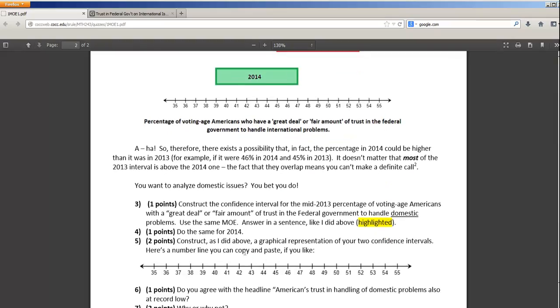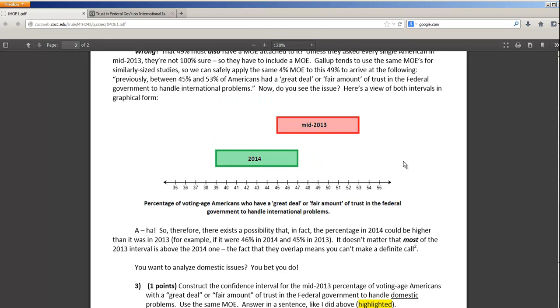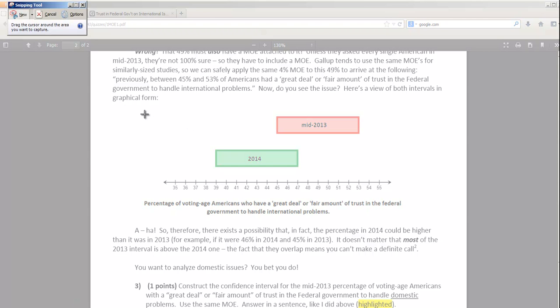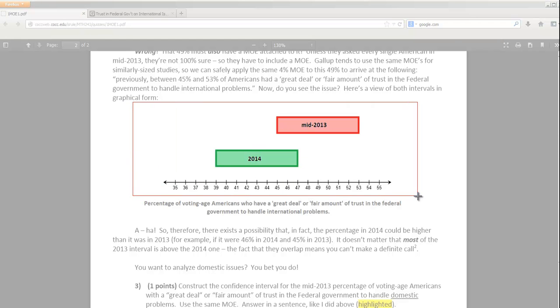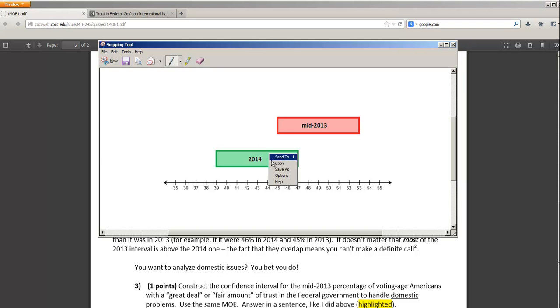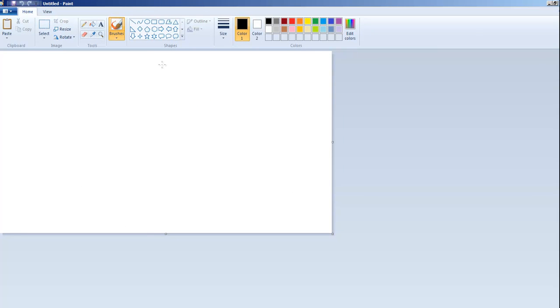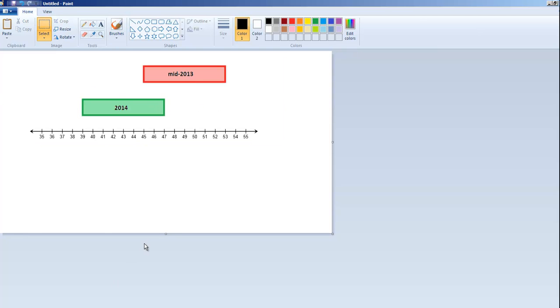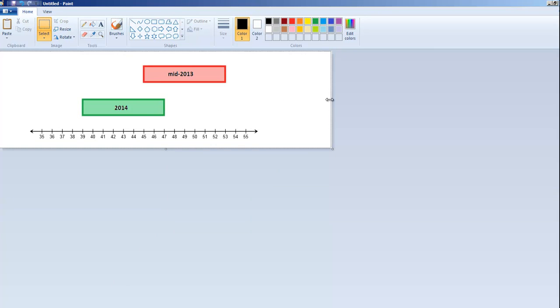And then I wanted you to construct, as I did above, these confidence intervals. And I'm going to show you a cool trick here. This is actually kind of fun. It'd be nice to just grab this chart right here and reuse it, and you can totally do that using the snipping tool. So start up your snipping tool, and I've got a video for this on the assessment page of the website, and of course I'd always be happy to help you figure it out yourself. Select, then you can copy. And what I'm going to do is open a very fun, I think, program in Microsoft, which is called Paint, which then you can drop your image into, and then you can edit it, which is kind of fun.